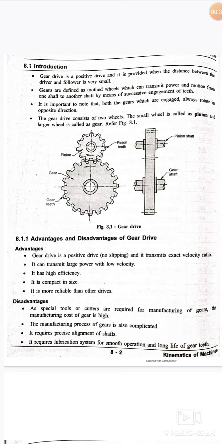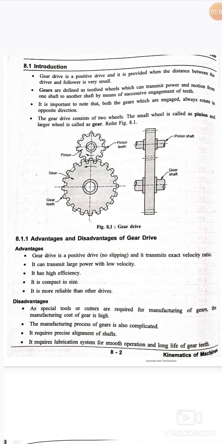From the application point of view, when motion is transmitted between shafts and the distance is too large, maybe 50 meters or 60 meters or probably 100 meters, generally rope drives are used. When the distance between the two shafts is 5 to 6 meters, belt drives are used.